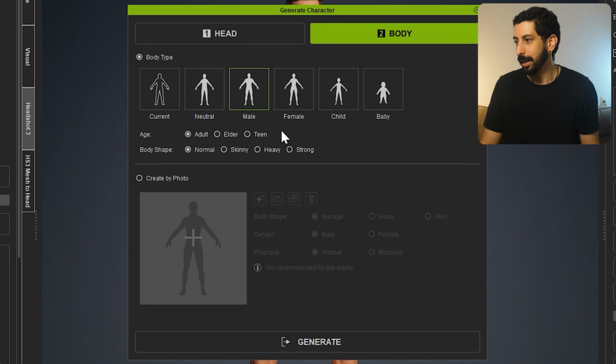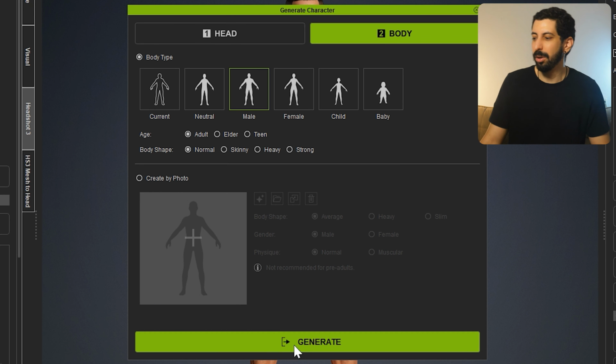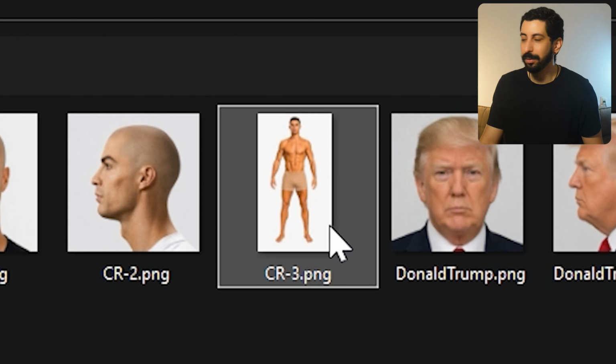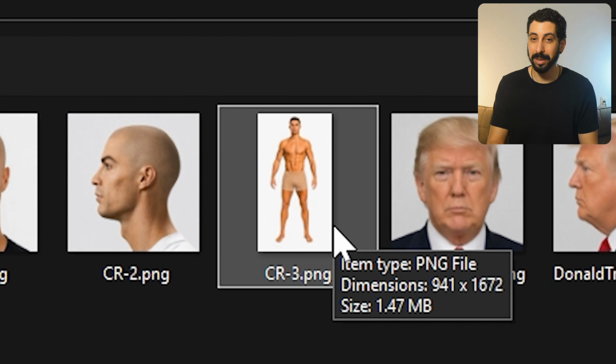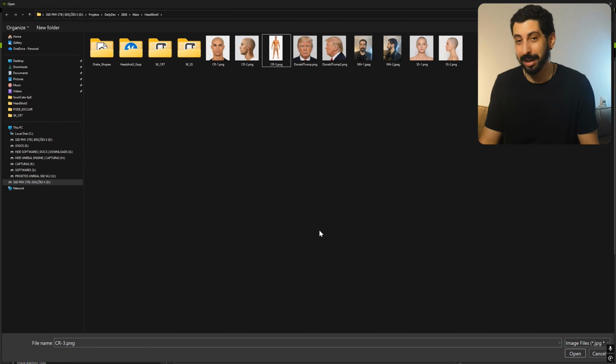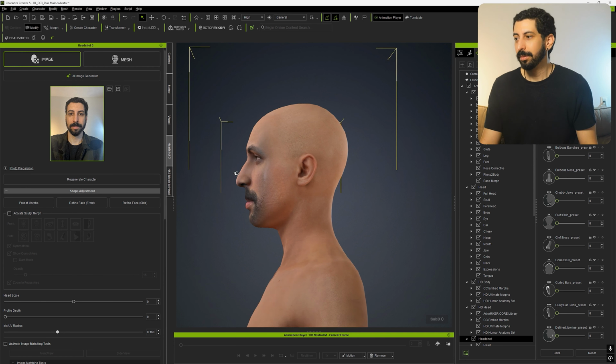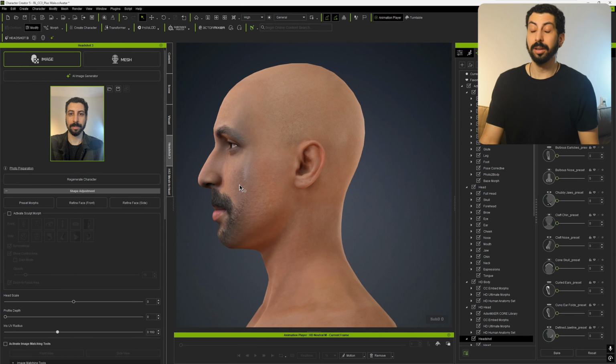So I can select adult, normal, and you can also put the whole body if you have it. So in Cristiano Ronaldo's case, if you look, I put him in full body, which can be a bit difficult, to get a character in a still pose looking nice using artificial intelligence. But I managed to do it. And well, now I'm going to do the following. I'm going to select the body type, male, and generate it. As a sketch, this is very good, guys.